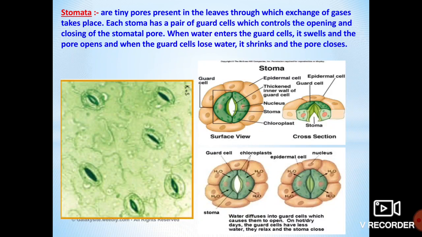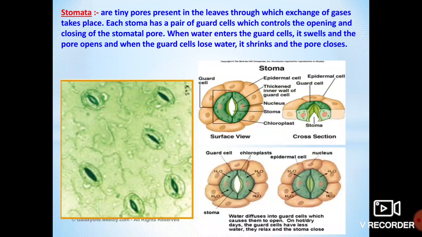I hope you understand the stomata and the stomatal mechanism in the exchange of gases. Next, how does the exchange of gases, how does respiration take place in unicellular organisms?